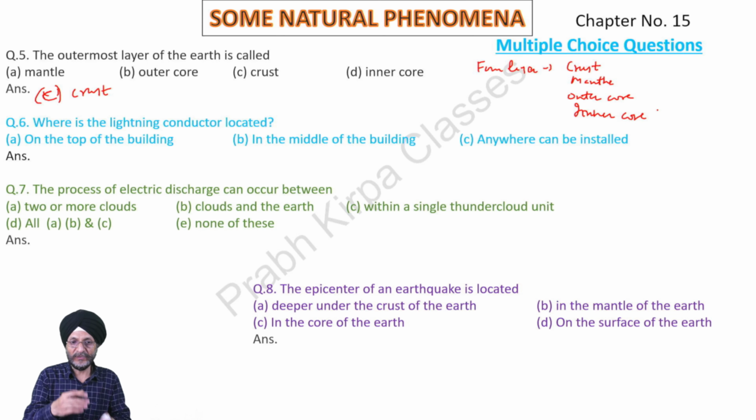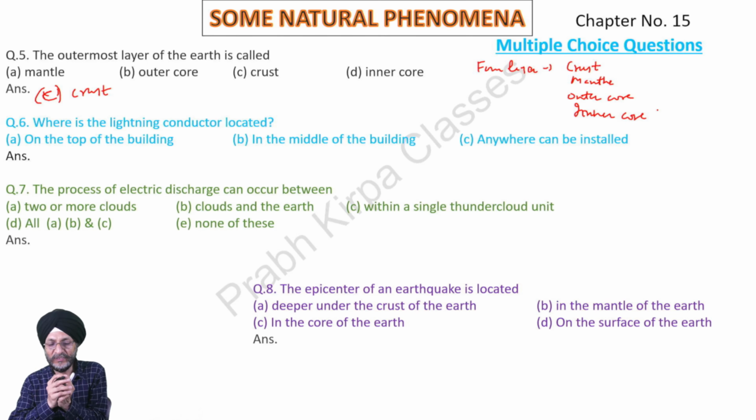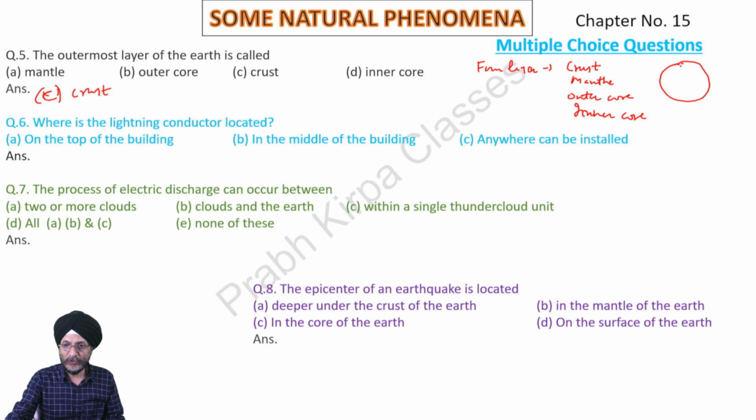The layers of the earth can be compared with an apple. Suppose this is an apple. There is the inner core, this is the core, this is the skin. The skin of the apple can be compared with the crust of the earth. This is the area of the apple which we eat. It can be compared with the mantle.